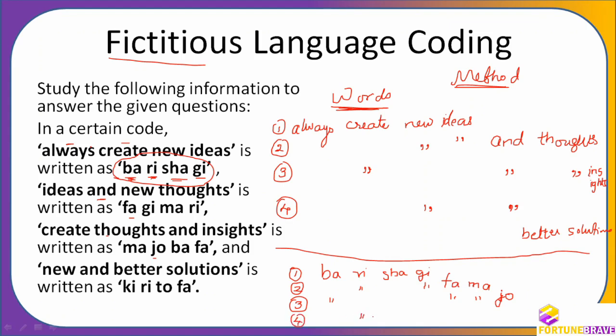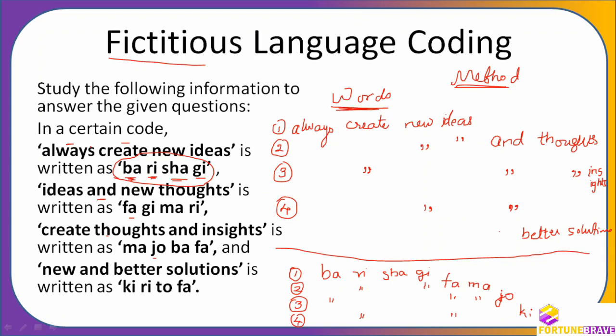re is repeated, and to is not repeated, fa is repeated, and then ri is repeated, ki is not repeated, ki and to are the new words here. Are you following it? This is a wonderful method. Now you can see that you will be able to solve any questions from this.